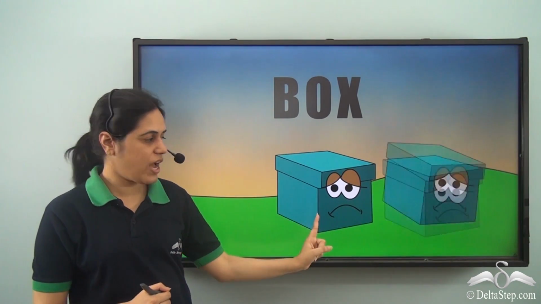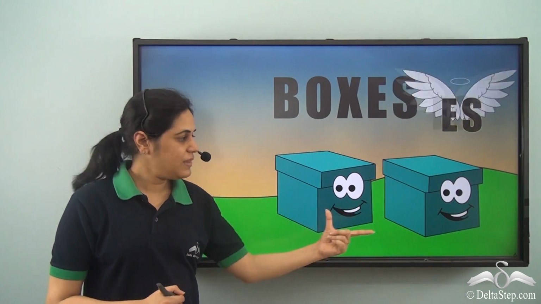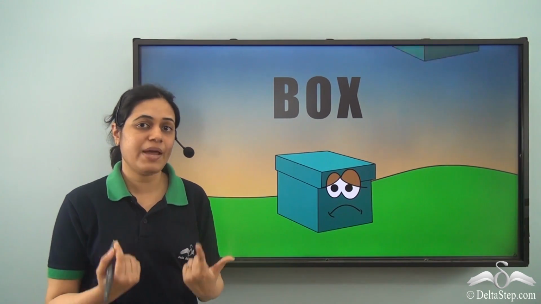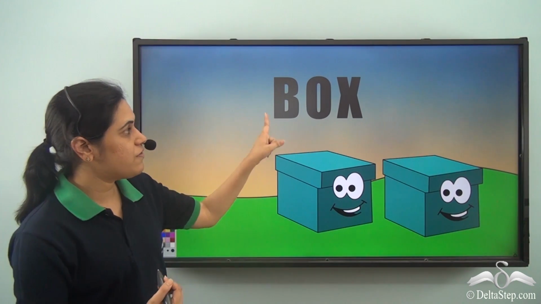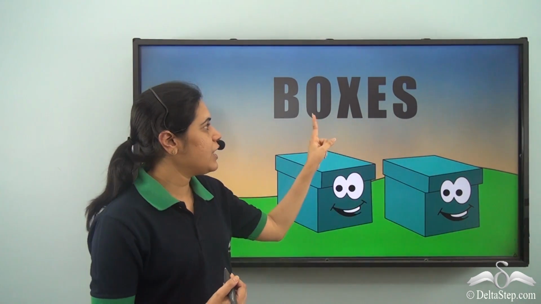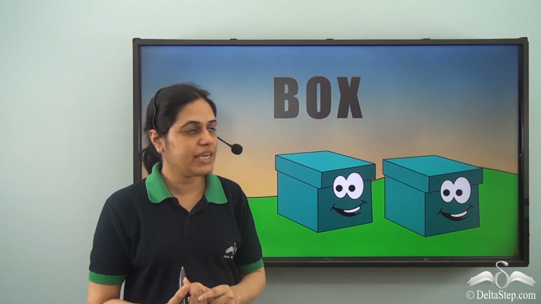when there was just one box, it was sad. When another box came, they became happy because they are plural now, there are many, and the word box becomes boxes, boxes, in memory of the angel Es.